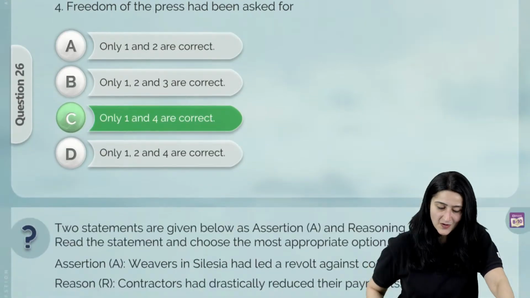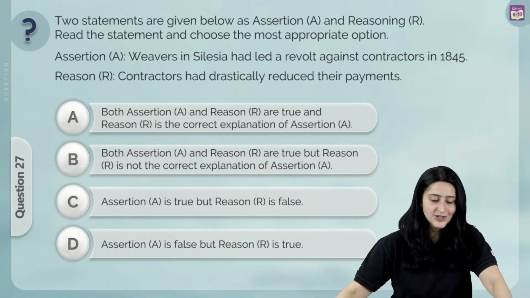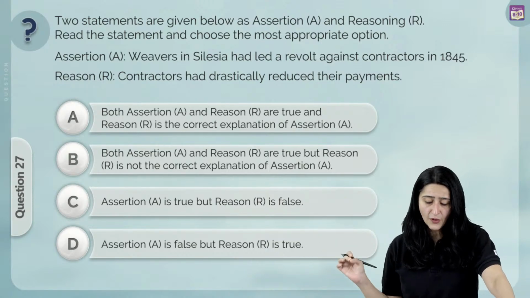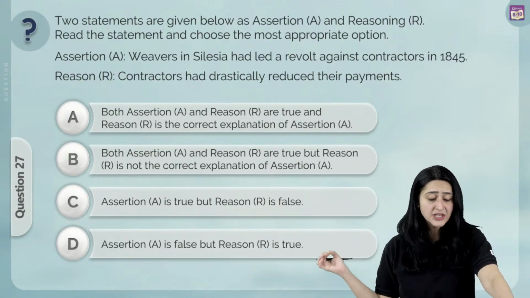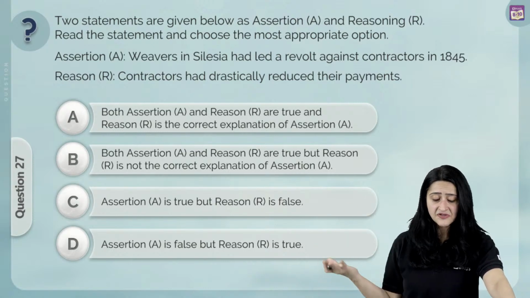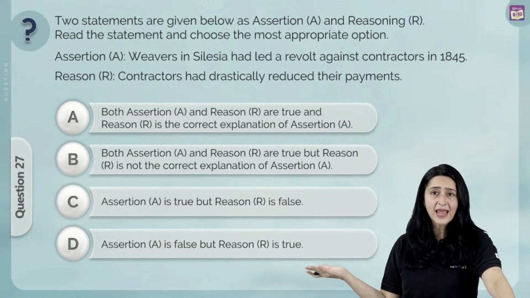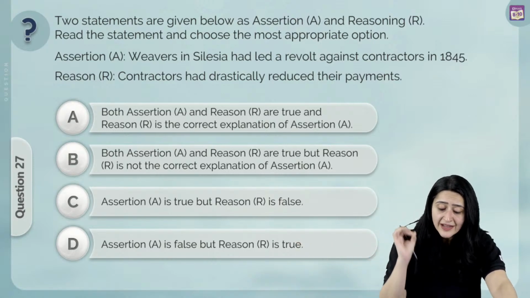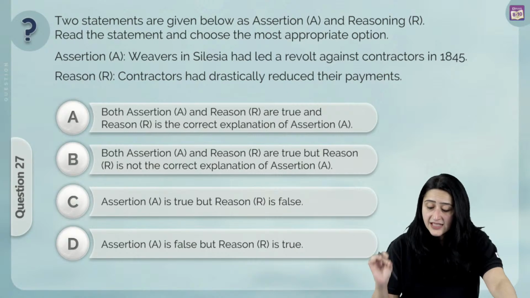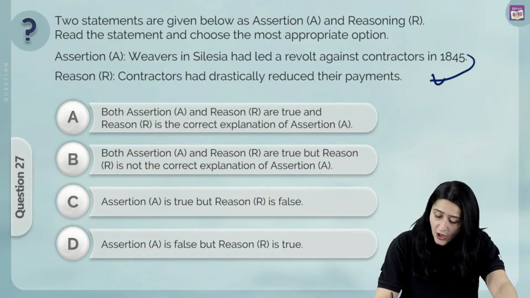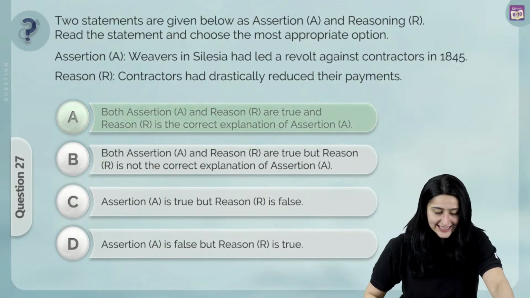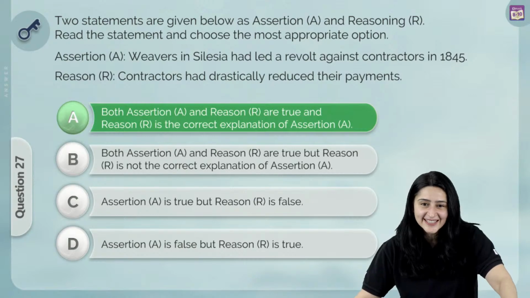Okay, let's move on to our next question. Assertion reason question again, very, very simple. Weavers in Silesia had led a revolt against contractors in 1845. The reason is contractors had drastically reduced their payments. Now, this is very simple, and we know it's the correct order also, because the weavers in Silesia had led a revolt against contractors in 1845 because, and this is the cause, right? The contractors had drastically reduced their payments, and this means that A is the correct answer, right?